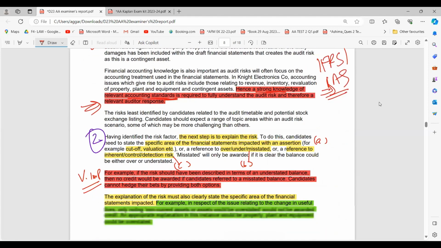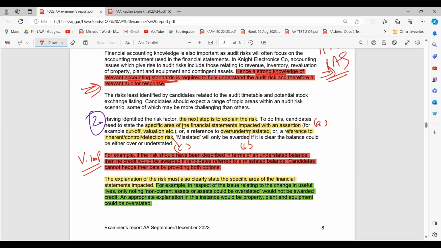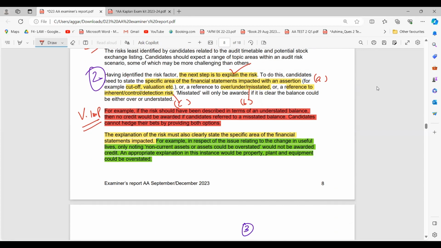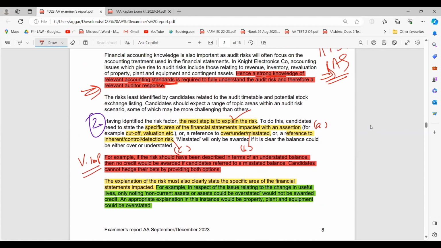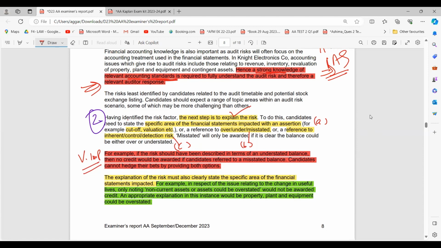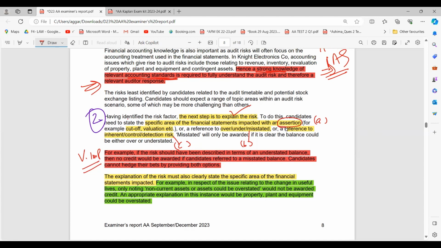Now, explanation. Having identified the risk factor, the next step is to explain. To do this, candidates need to identify a specific area of the financial statements. So here you can do 3 things. Explanation cannot be you just writing that this will be affected. You have to talk about the assertions: this will lead to a cutoff error, or a disclosure error, or a valuation error.